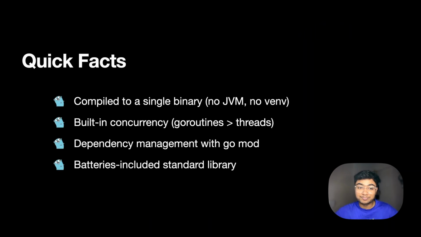Quick facts about Go. First, it compiles to a single binary: no JVM, no venv, no headache of all those. It's just a single binary file that executes very quickly. Second, built-in concurrency. Concurrency is like parallelism, but not exactly parallel tasking. We'll get into it soon. It's pretty awesome. Third, dependency management with Go mod. It's just like pubspec.yaml for Flutter or package.json for JavaScript projects.